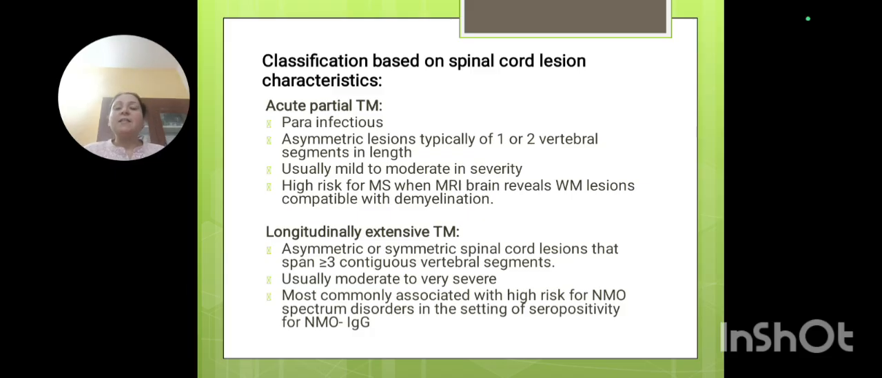Whereas a long extensive transverse myelitis is when there will be symmetrical spinal cord lesions, and three vertebral segments are involved. As I have already told you, three segments are involved, and it will be of severe variety. This condition is associated with neuromyelitis optica spectrum disorder, where optic neuritis also takes place. The eye is also affected. Fine.